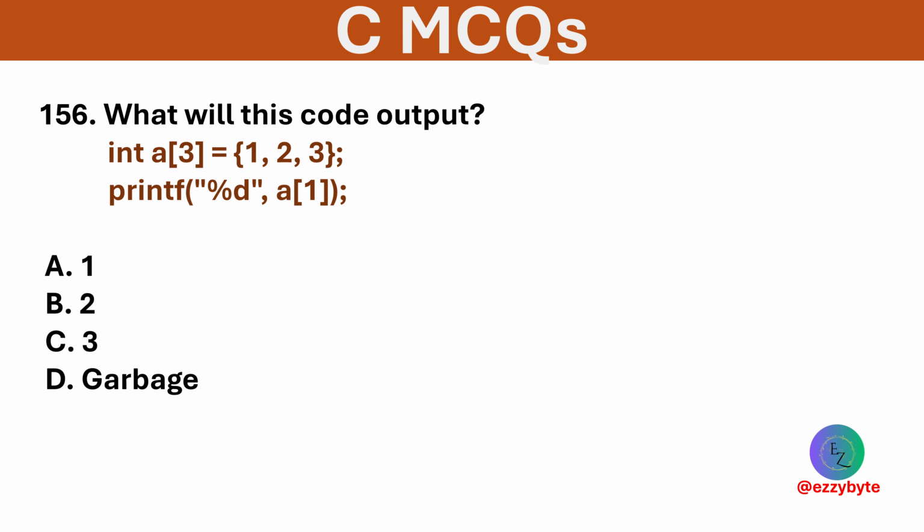What is the output of the code? Options are 1, 2, 3, and garbage. Option B is correct. A[1] refers to the second element, which is 2.